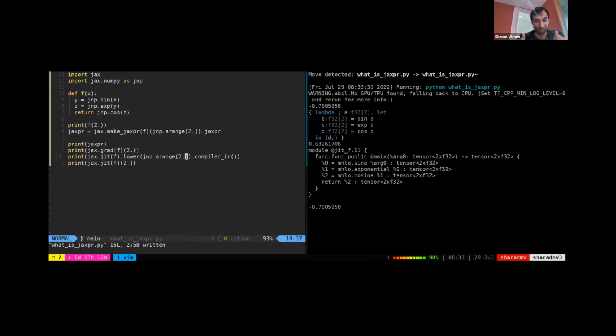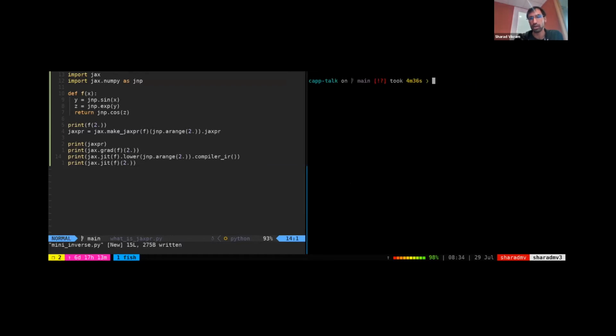So the next thing we're going to do is write our own Jaxpr interpreter. So what does that mean? It's basically a way of consuming this Jaxpr data structure, and we're going to do it in a special way. So we'll write a new file called mini-inverse, and I will run it.